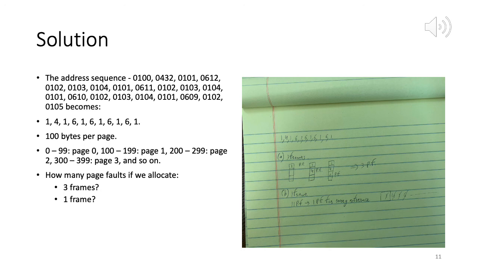The second page fault is caused by the very next reference, to page 1. Page 1 is also not memory resident. So we have a page fault and we allocate page 1 to the second frame. Here we are not naming the frames, but ideally we should.